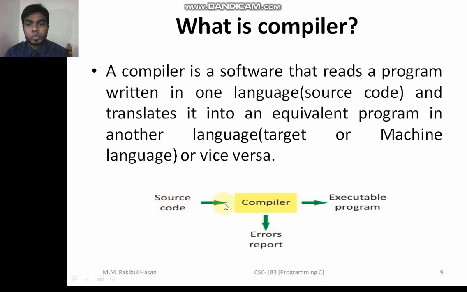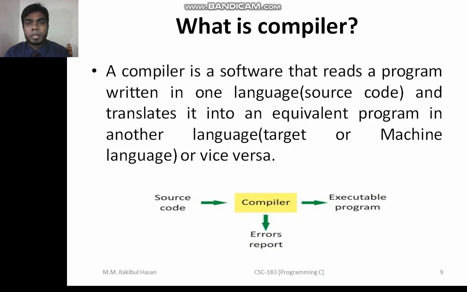Here you can see one graphical representation. Here we are giving source code as input to our compiler, which will compile the program. Then it will try to find any bug. If there is any bug, it will show us an error. But if your program is all right, with no bug, then it will execute the program and give you your desired output. So this is our compiler.